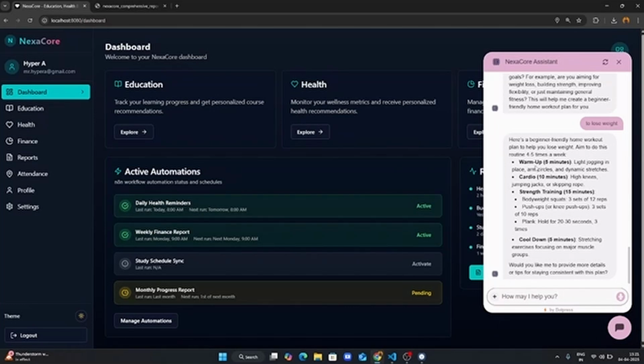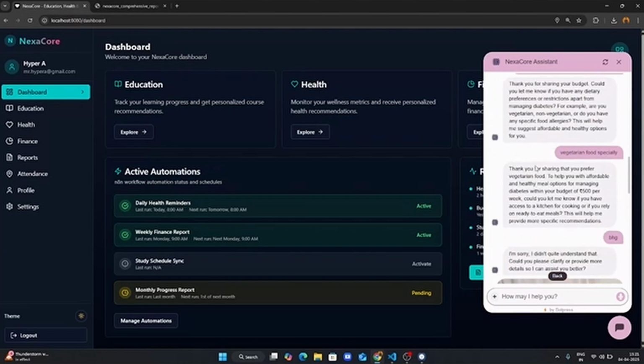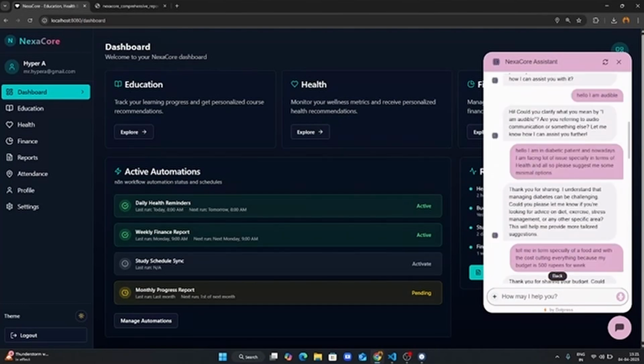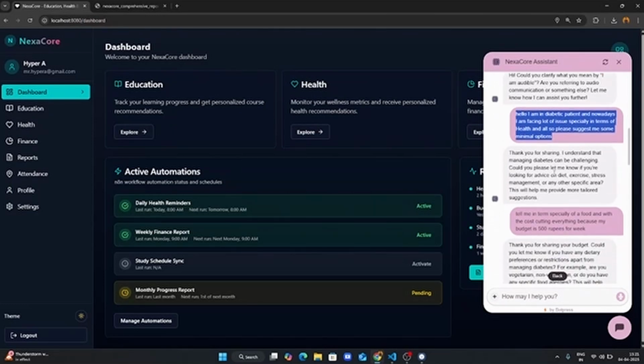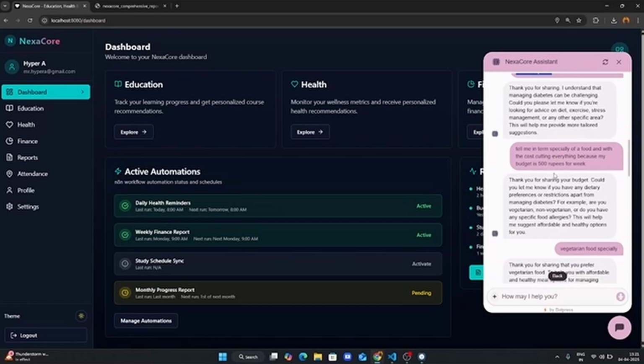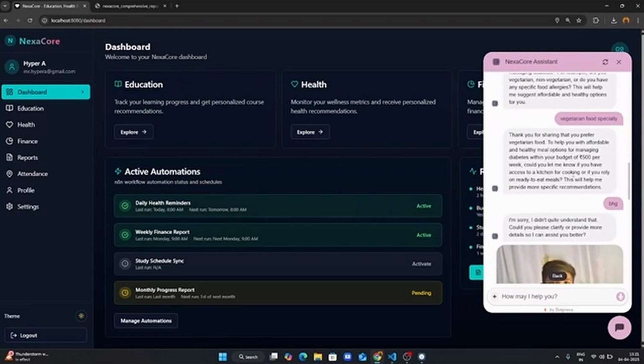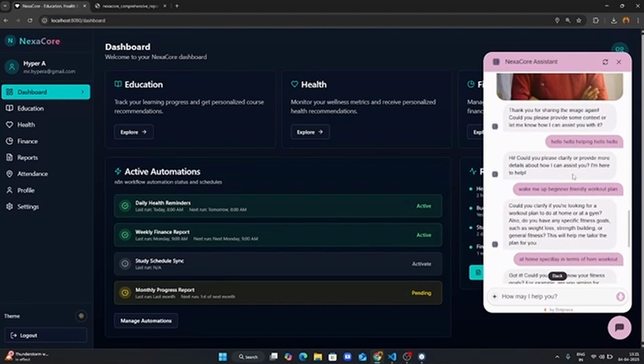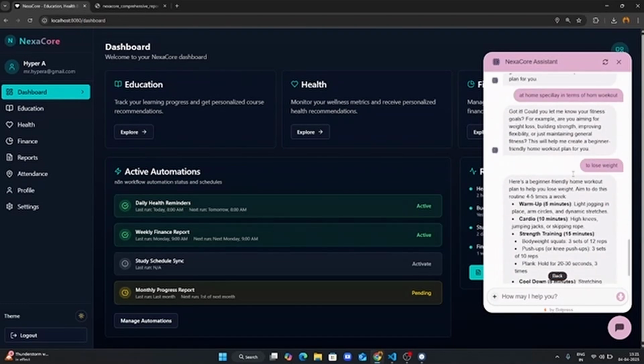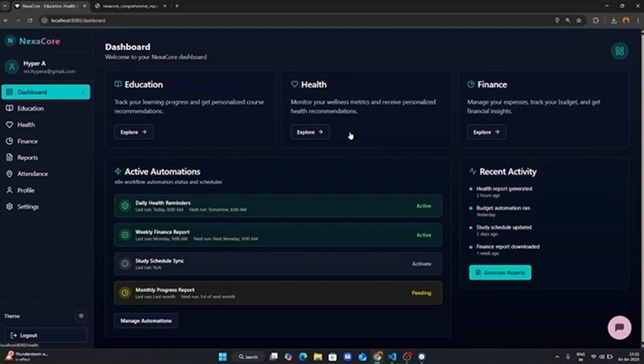Here, above, I wrote that I'm a diabetes patient, and nowadays I'm facing a lot of health issues. Give me a minimal option. It asks me what my budget is and everything. I wrote the budget, 500 rupees per week, and vegetarian, everything. After that, it also gives a detailed plan, and as we said, everyone here will get detailed information regarding their health and more.